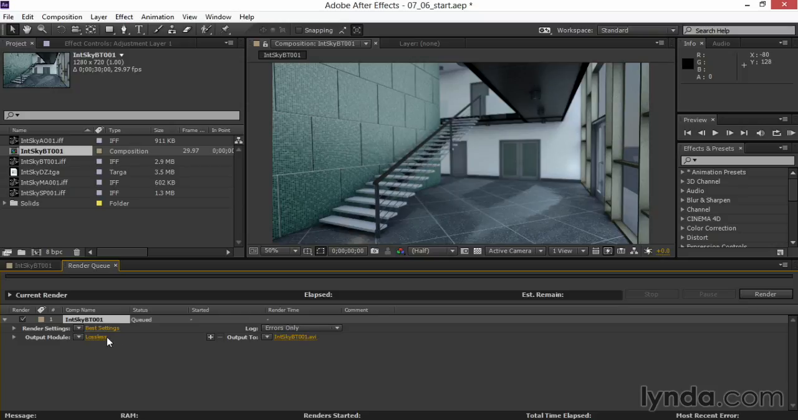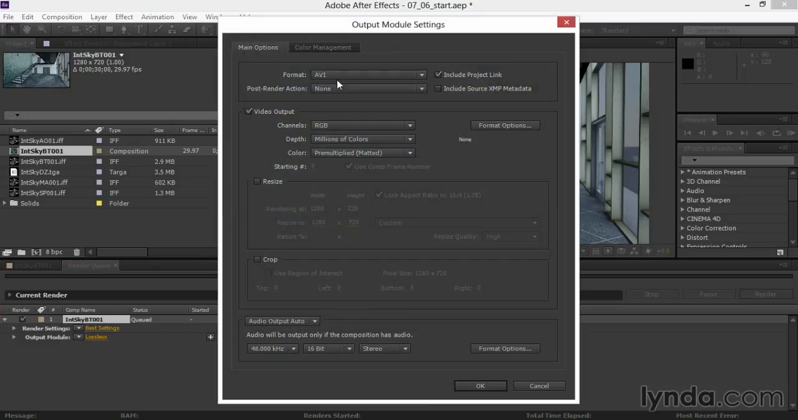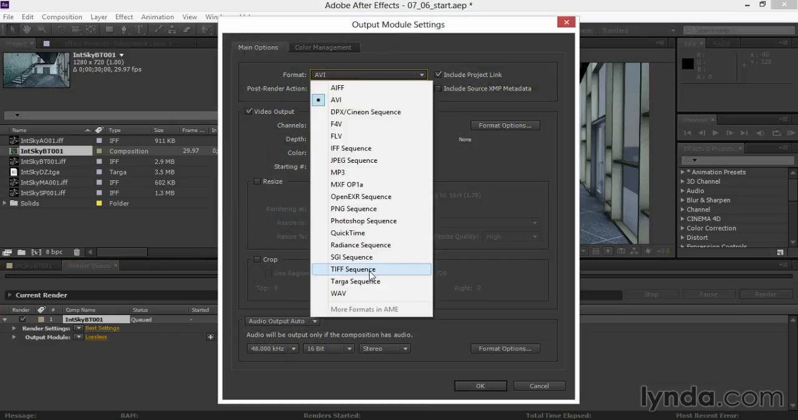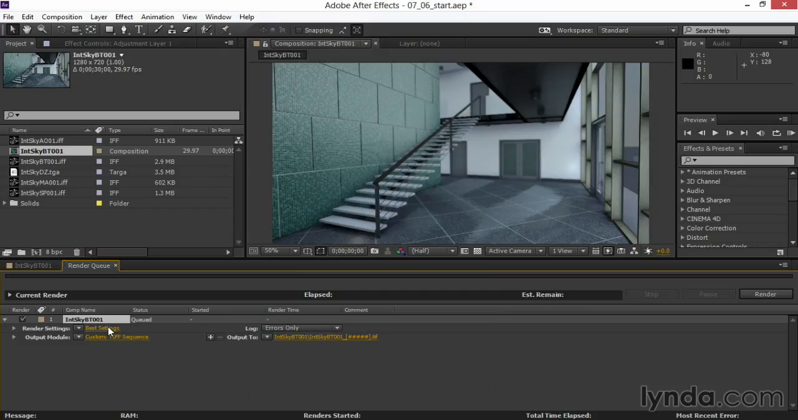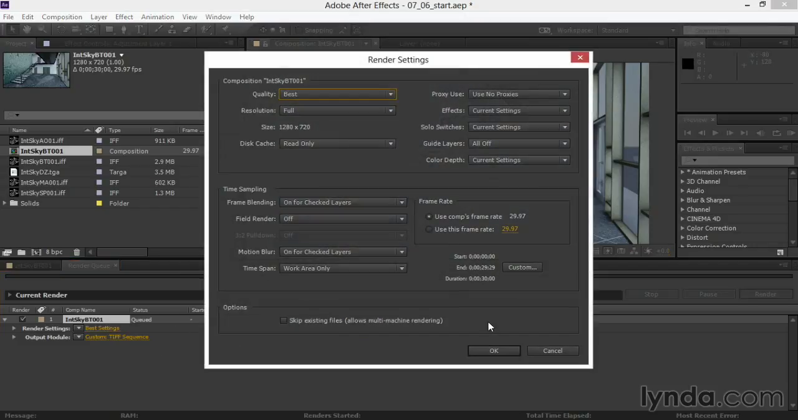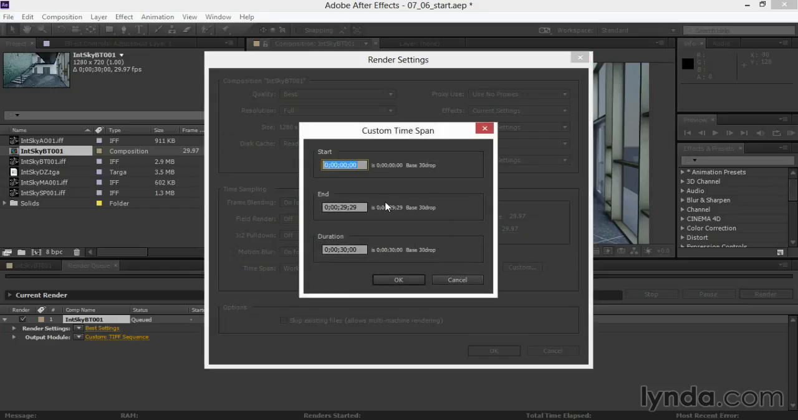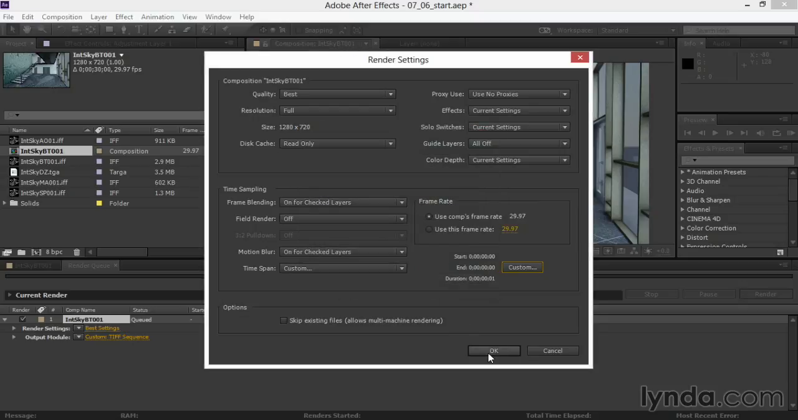I'll click on my output module for lossless, and I'm going to choose under Format, a TIFF sequence. I'll set my channels here to RGB because I don't need an alpha, and click OK. Now I'll go into the best settings here in the render settings, and in those, I'm going to put in a custom time. In my custom time, I'll put the end at 00. This gives me a duration of 1 frame, which will get me a single image. I'll click OK and click OK to this dialog.